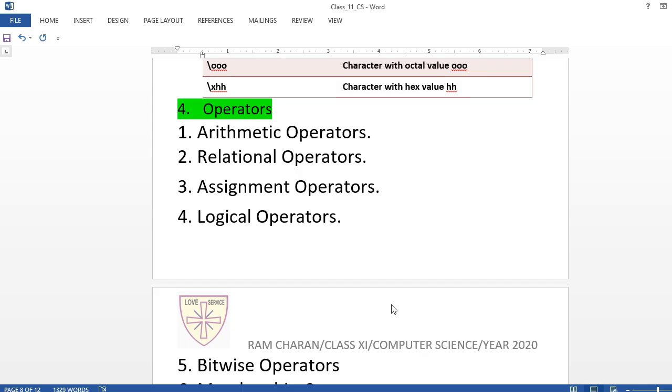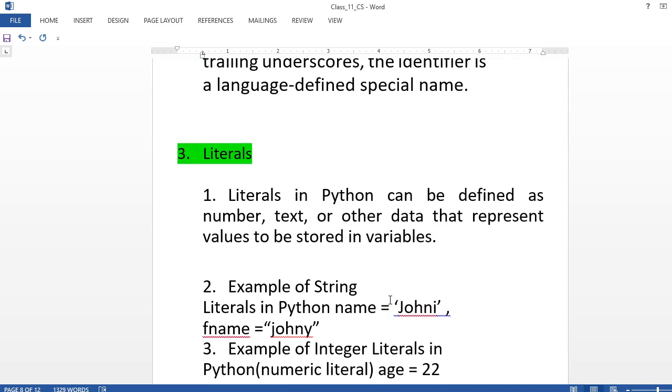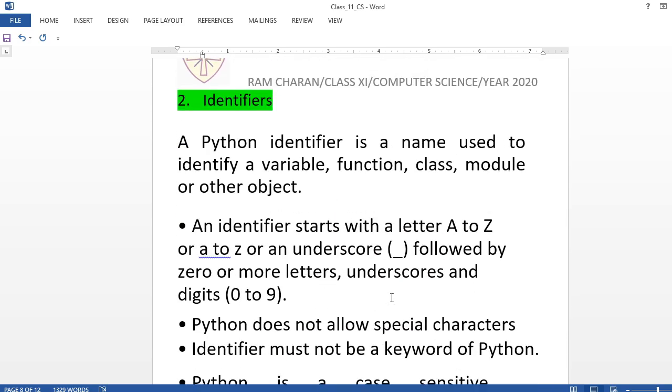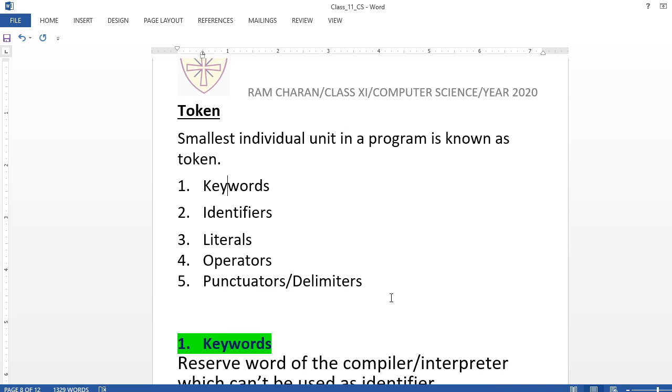So what have we learned today? We have learned keywords, identifiers, literals, and operators. In operators, we have learned arithmetic operators right now. So I am going to show you the Python interface after this one.